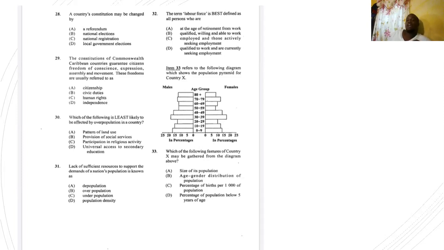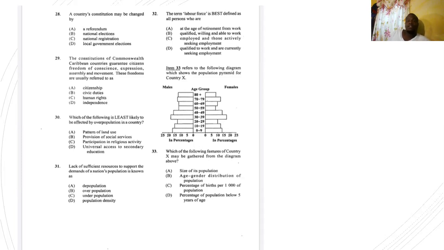Number 32, the term labor force is best defined as all the persons who are A, at the age of retirement from work, B, qualified, willing, and able to work, C, employed, and those actively seeking employment, D, qualified to work and are currently seeking employment, right? Can't be D. What about the persons who are actually employed? Aren't they a part of the labor force as well? C says employed and those who